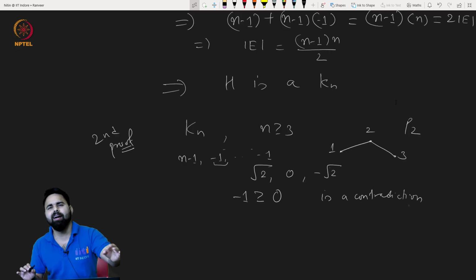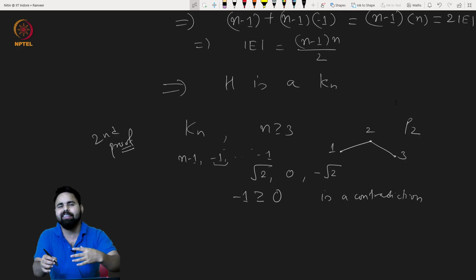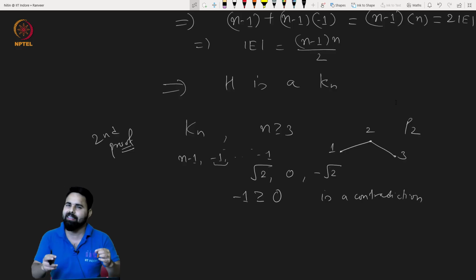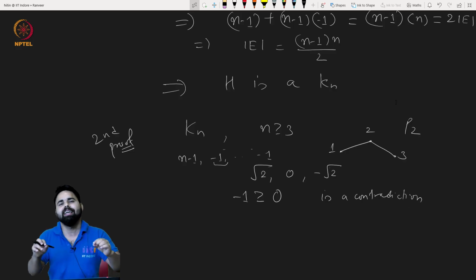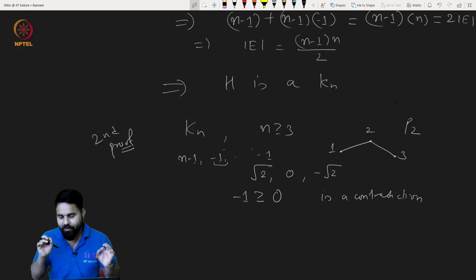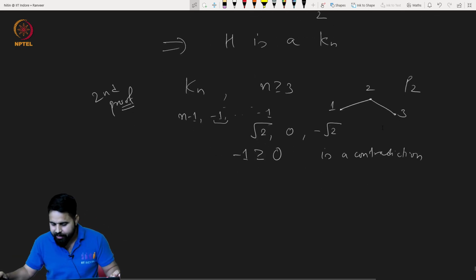For n equal to 1 and 2, the results follow just by looking at the eigenvalues. In one case there will be just 1 point, in the other case there will be just 1 edge on 2 vertices. Okay, very good. So this is another proof.